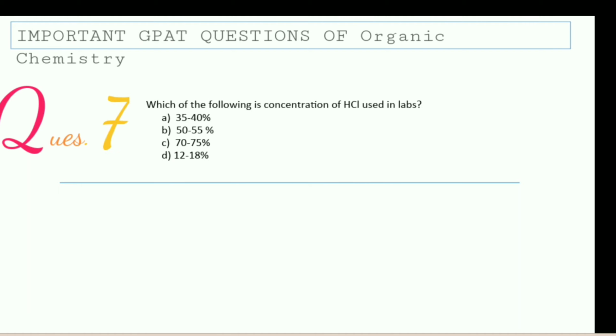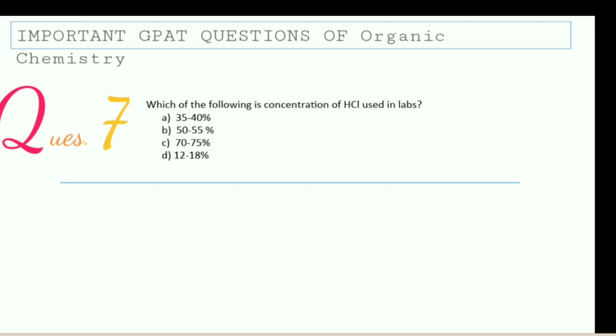Question number 7 is, which of the following is the concentration of HCl used in labs? The options are 35 to 40%, 50 to 55%, 70 to 75% and 12 to 18%. You have to find out the correct concentration that we use in our laboratories.